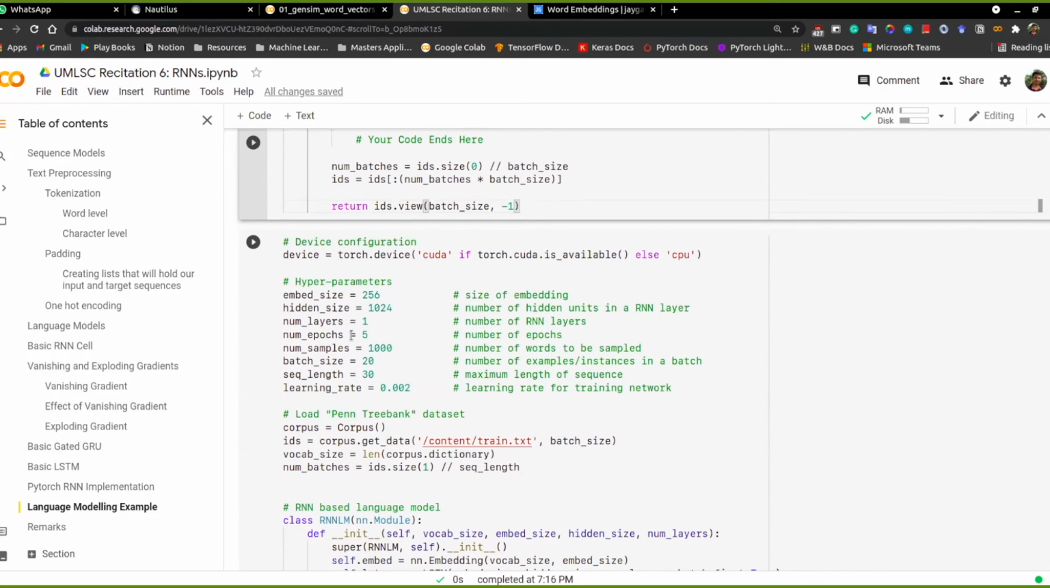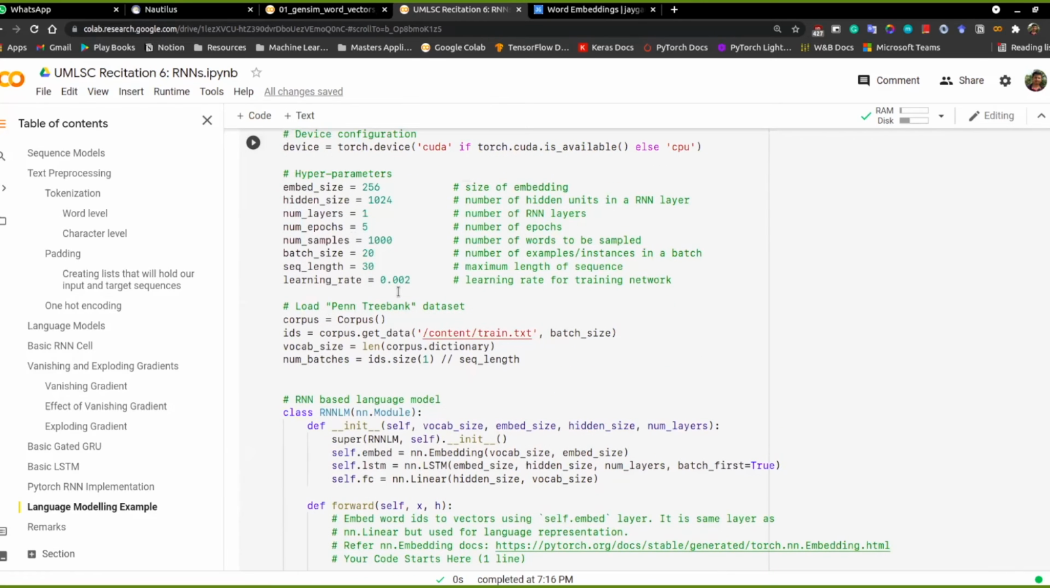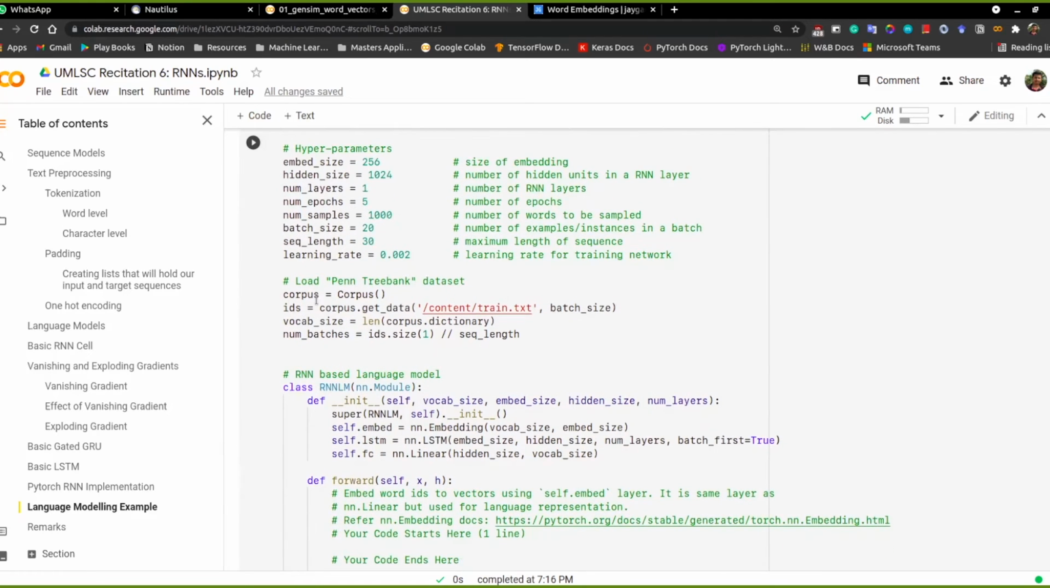So then after that, these are some parameters that are there. Try to play around with these parameters and see how the results change, and see whether you are doing better or worse comparatively. And we can define the corpus and load the data that we have.